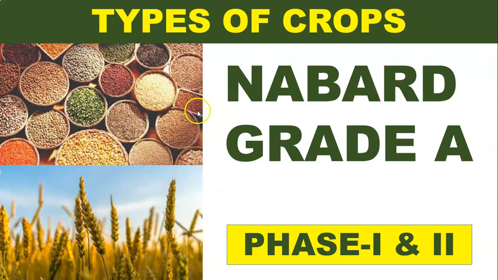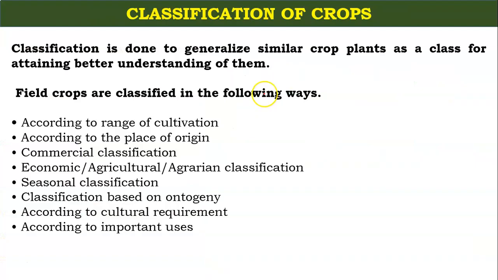We have uploaded a video related to the ARD section of the NABARD Grade B exam, and today we are going to cover the types of crops which we find in our country, that is India. Crops can be classified on the basis of the range of cultivation and place of origin.